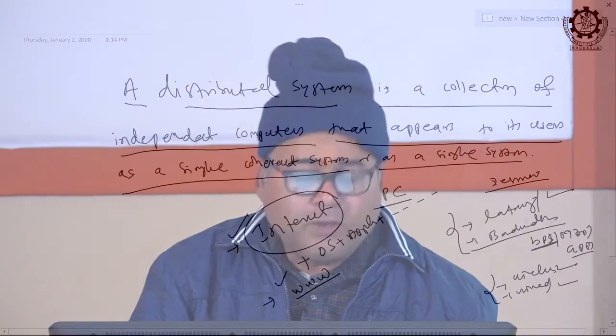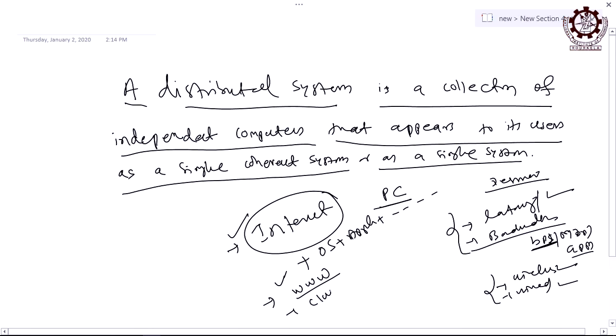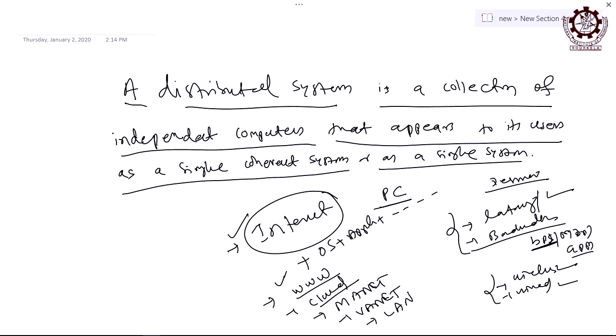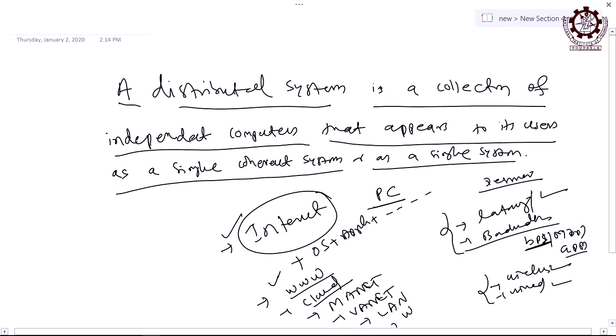So, if WWW is a distributed system, so definitely cloud is a distributed system, right, and MANET, mobile ad hoc network, is a distributed system. VANET is a distributed system. Then LAN is a distributed system, but small distributed system. MAN is a medium distributed system. WAN is a large distributed system, or WSN is a distributed system. IoT network is a distributed system.